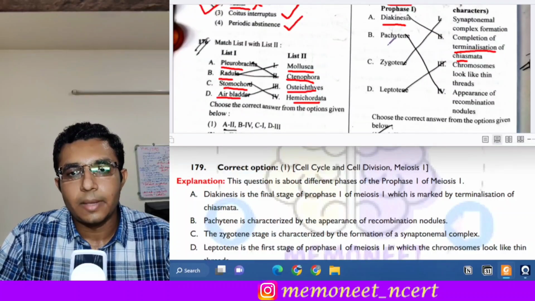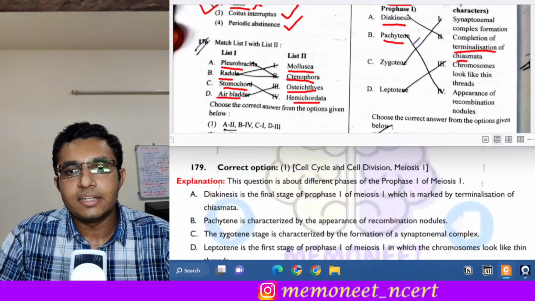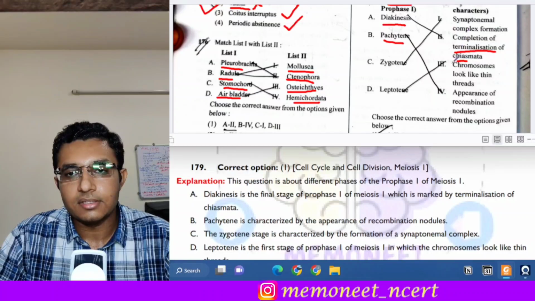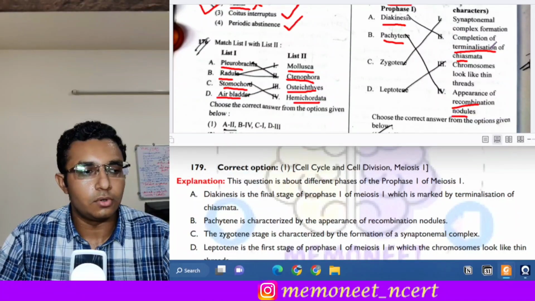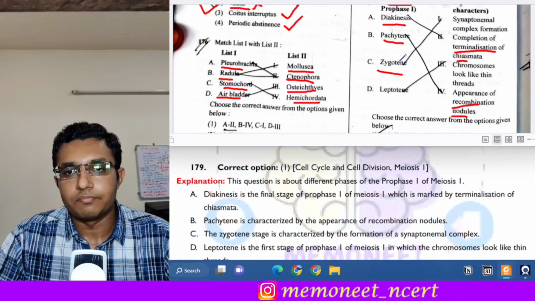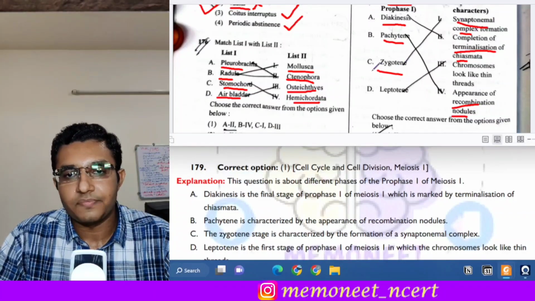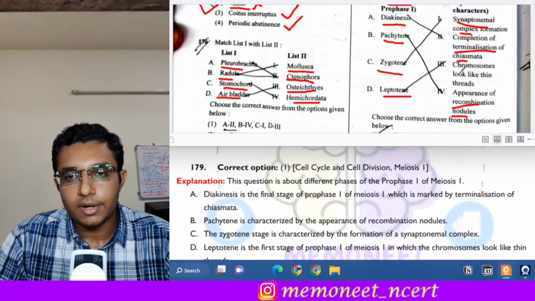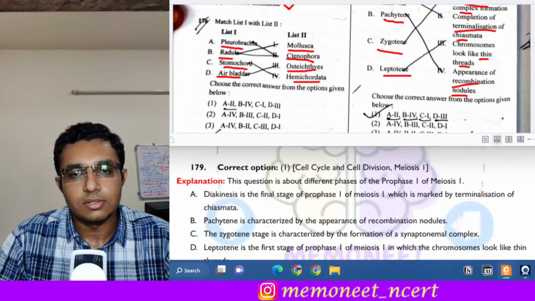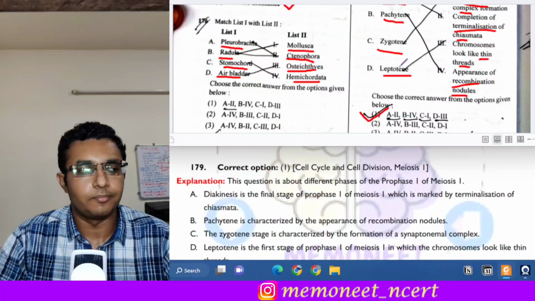Next is pachytene. What happens in pachytene? There is appearance of the recombination nodules. So B goes with 4. Next is zygotene. In zygotene there is the formation of synaptonemal complex. And in leptotene, what happens? The chromosomes look like thin threads. So here the answer will be option 1.